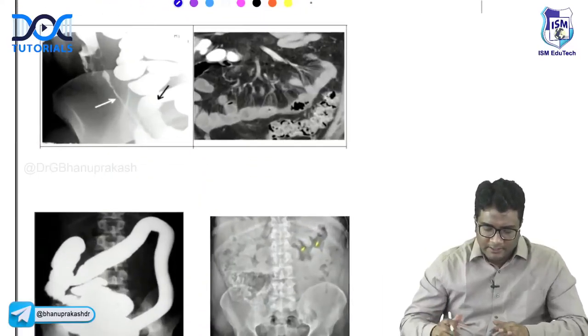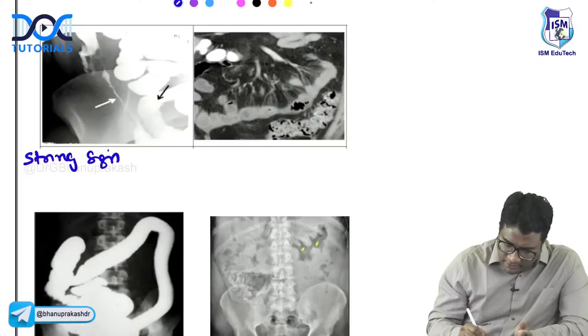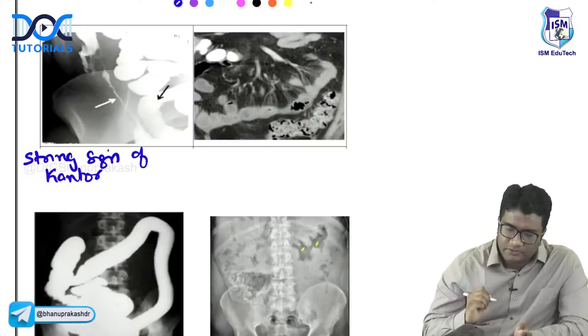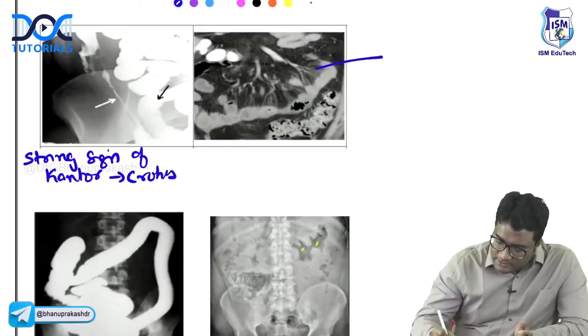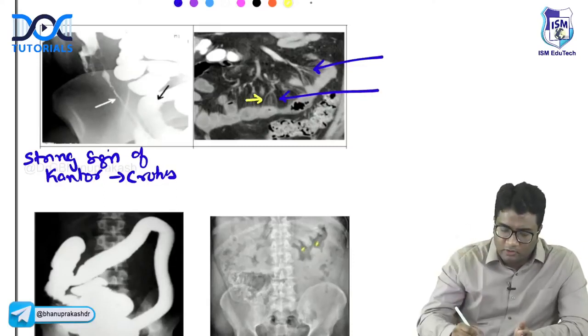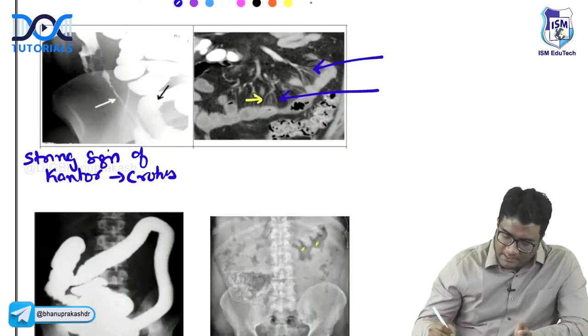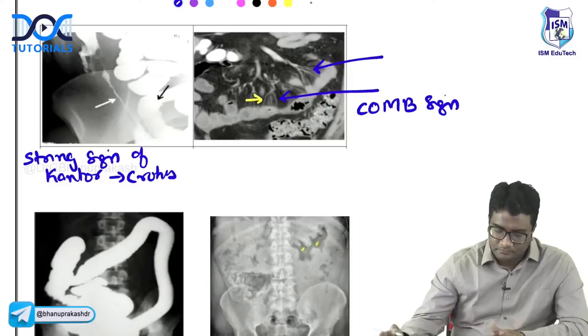If you look at the images here, this is the string sign of Kantor. Where do you see this narrowing, this stricture? This is Crohn's disease. And can you see these vasa recta that are prominent? Can you see the blood vessels that are prominent here? What do you call this sign? This sign is called the comb sign.